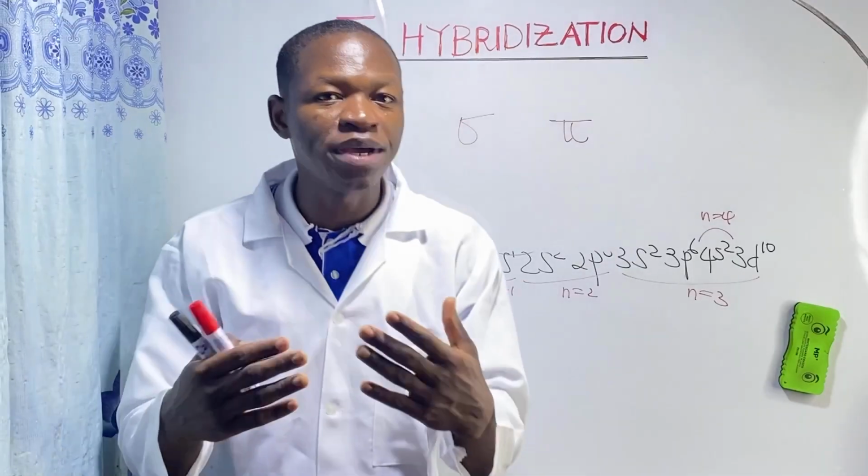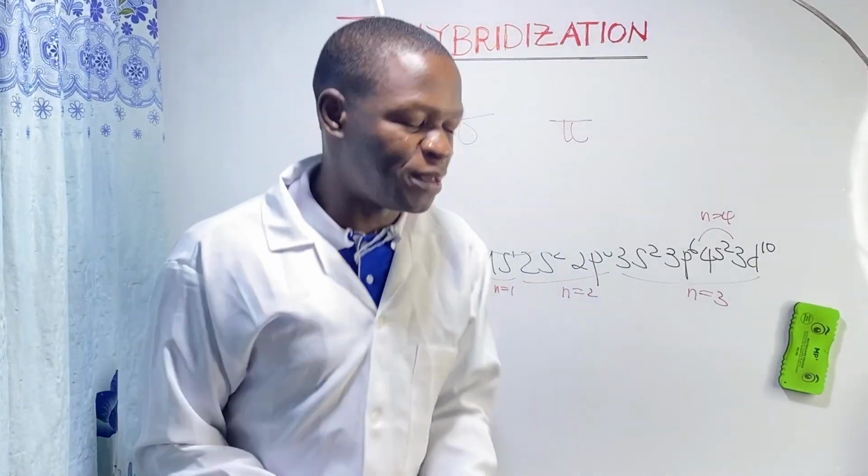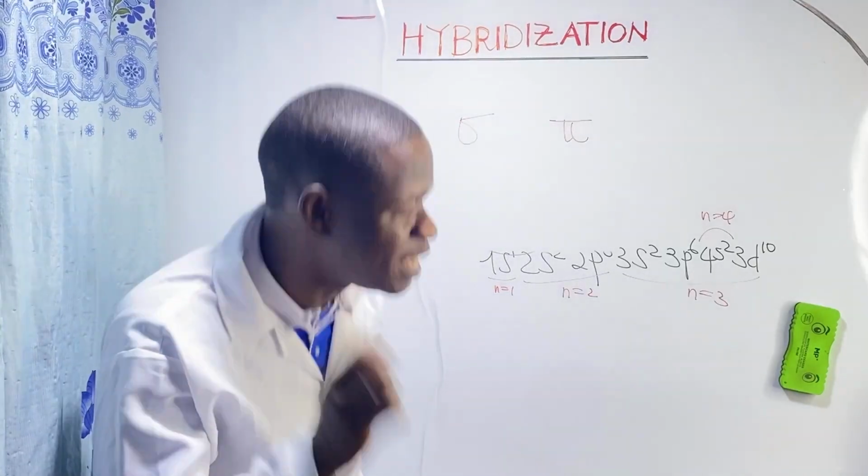Now, when hybrid orbitals undergo overlapping.